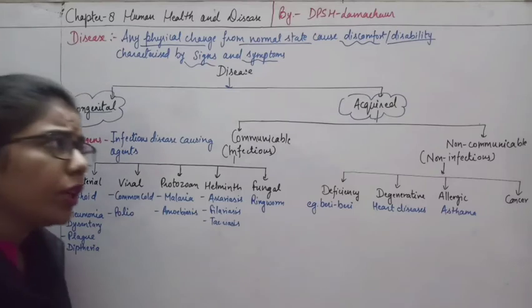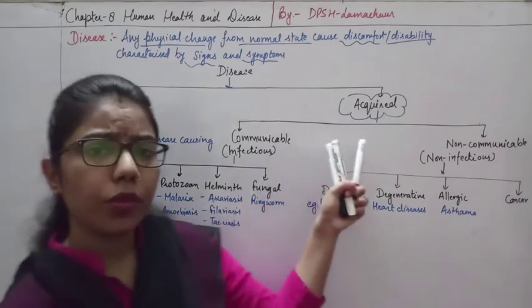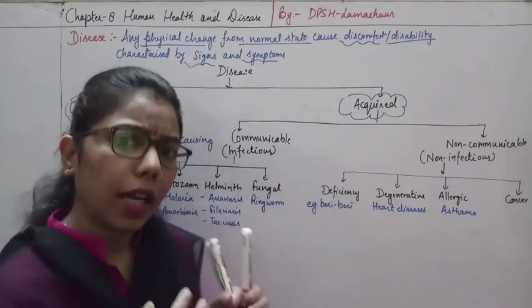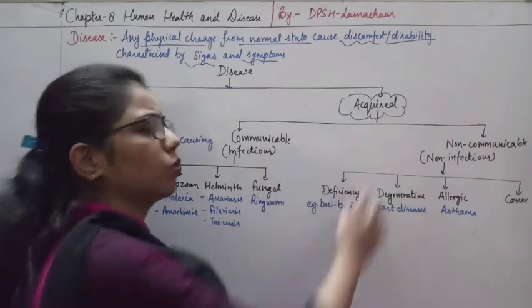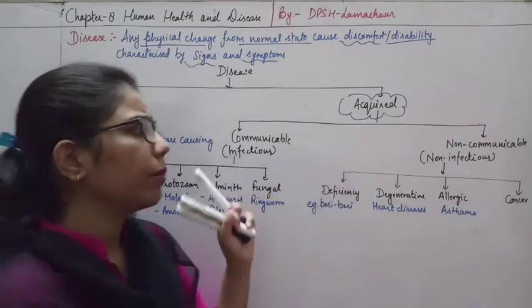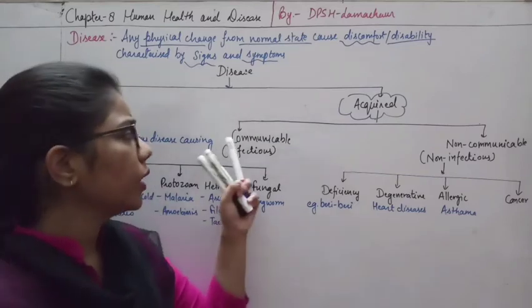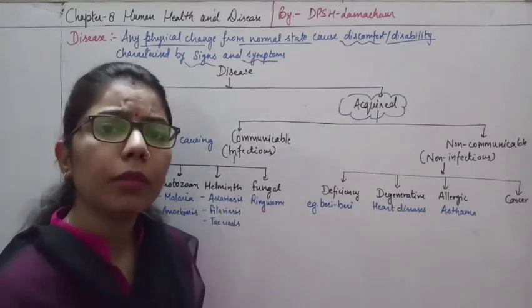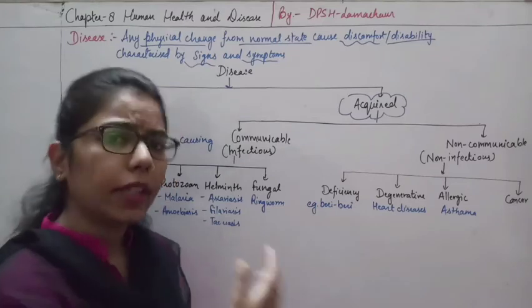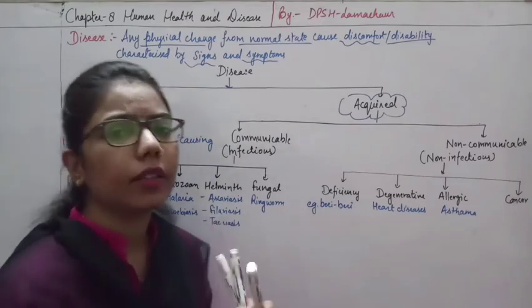Now if we talk about these acquired diseases which we acquire from the environment, again we have categorized them into two. What are they? Communicable as well as non-communicable. Here also the name itself indicates: communicable means that something is infecting from one person to another person.